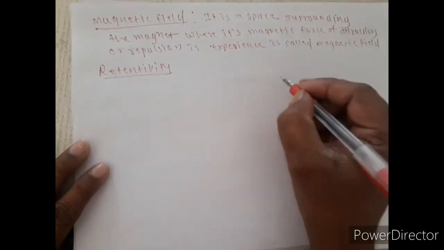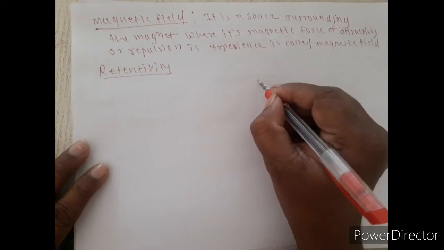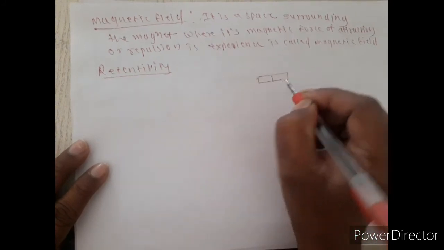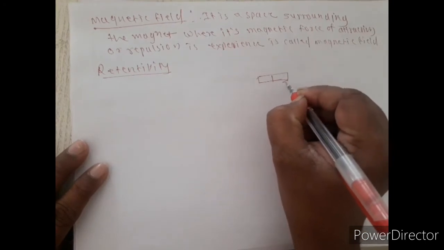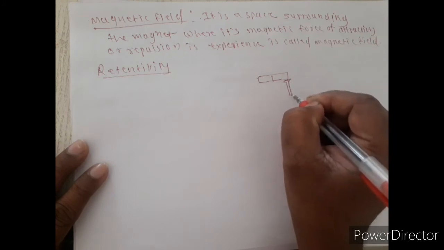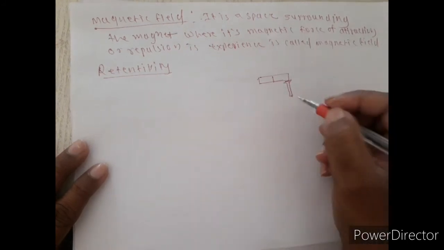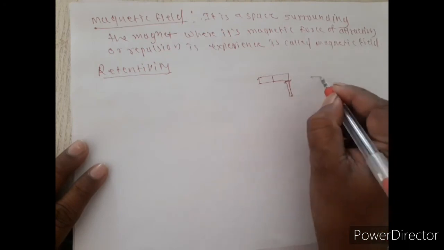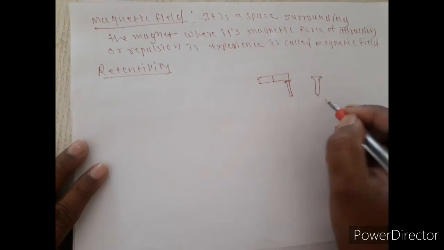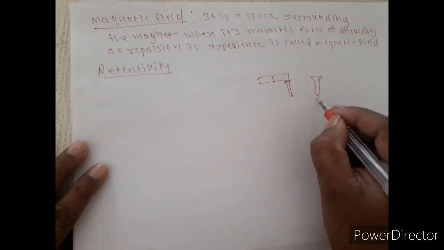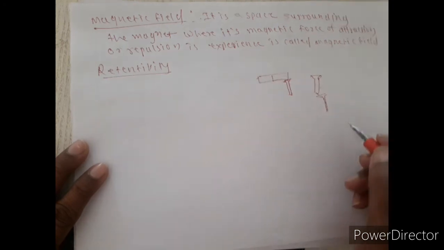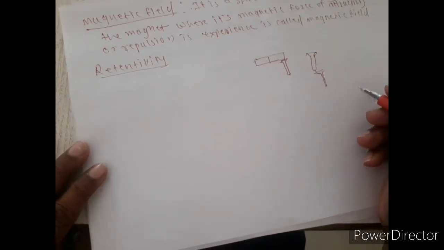It means that suppose this is a magnet and this is a nail which remains attached to the magnet for a long time. If I separate this nail after some time and it shows magnetic property with another nail, such a property of the material is called retentivity.